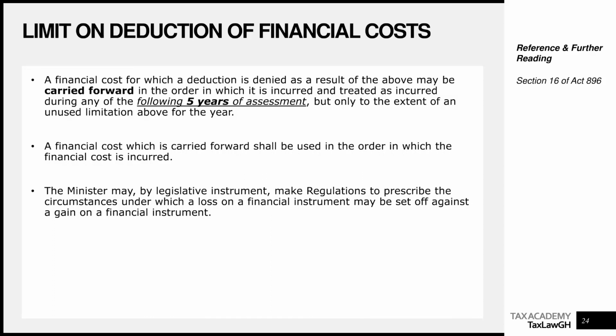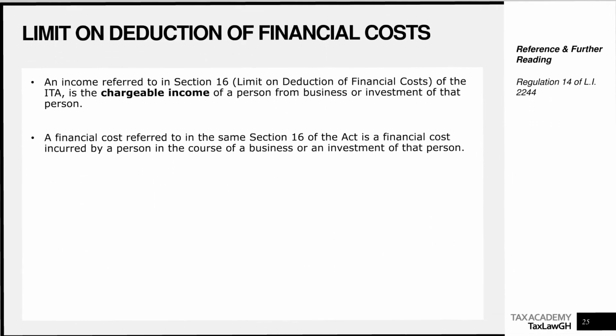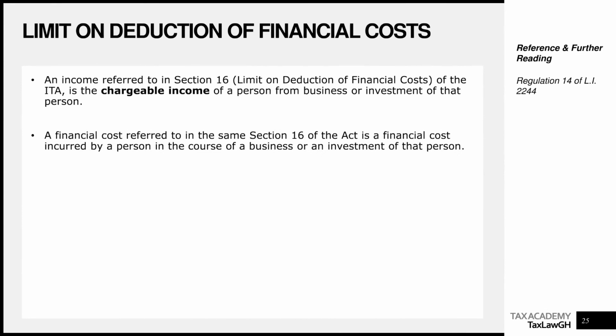We are saying that a financial cost which is carried forward shall be used in the order in which it was incurred. So obviously, year 1 cost will be carried forward and used before the year 2 ones in that particular order. Then we are saying the minister may make legislative instruments to prescribe the circumstances under which a financial instrument may be set off against any gain on a financial instrument. So it's very important to remember this for financial costs. Very, very important.